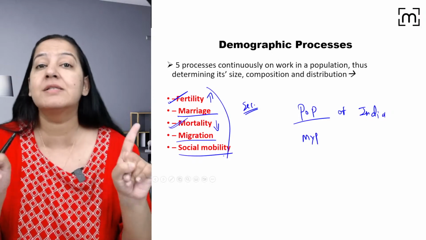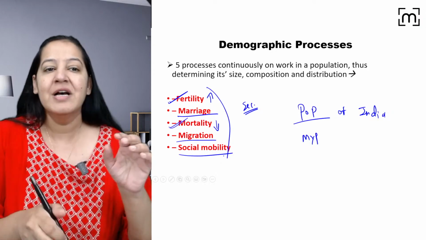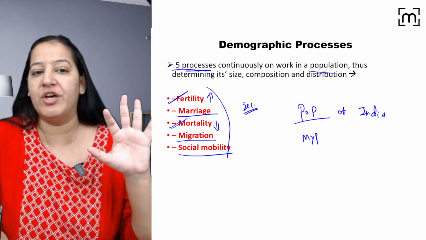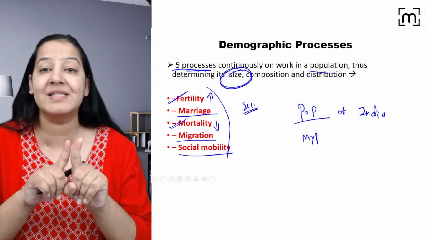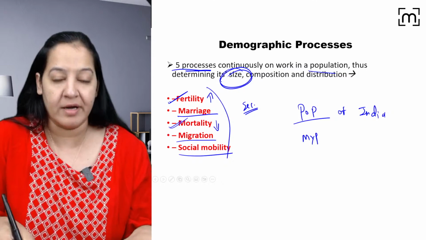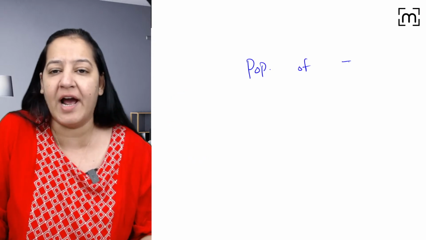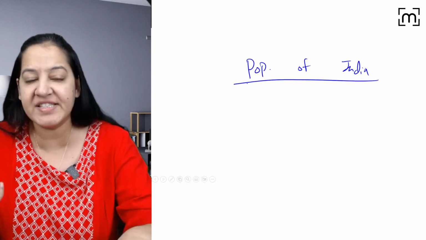The population's amount is not fixed data. It is constantly changing data. These are the 5 processes which continuously work on a population, and thus determine the size of a population. The size of population is never fixed; it keeps on changing. So if I ask you what is the population of India, can you tell me one figure? Every second it is changing.